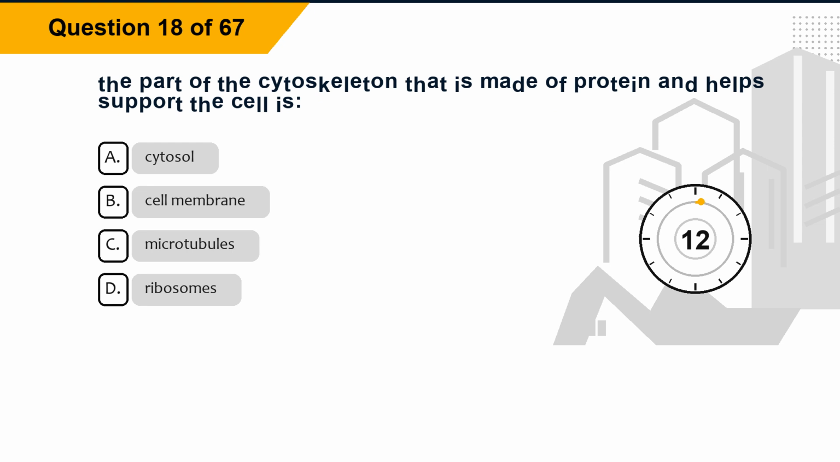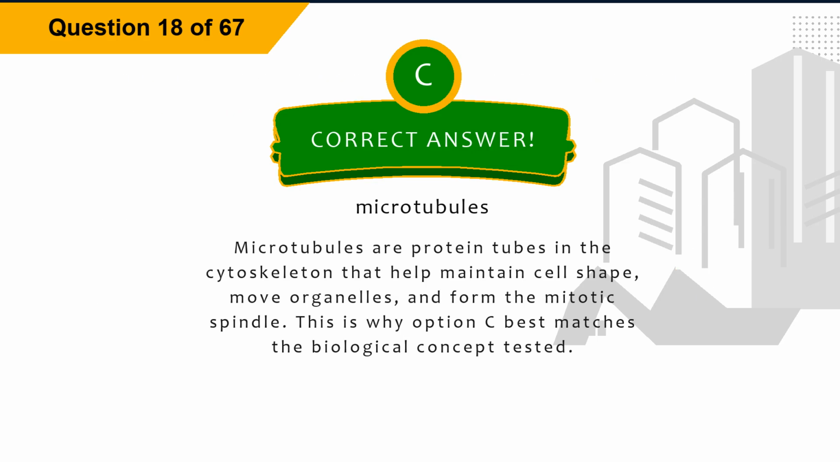Question 18. The part of the cytoskeleton that is made of protein and helps support the cell is? Option A, cytosol. Option B, cell membrane. Option C, microtubules. Option D, ribosomes. The correct answer is option C, microtubules. Explanation. Microtubules are protein tubes in the cytoskeleton that help maintain cell shape, move organelles, and form the mitotic spindle. This is why option C best matches the biological concept tested.